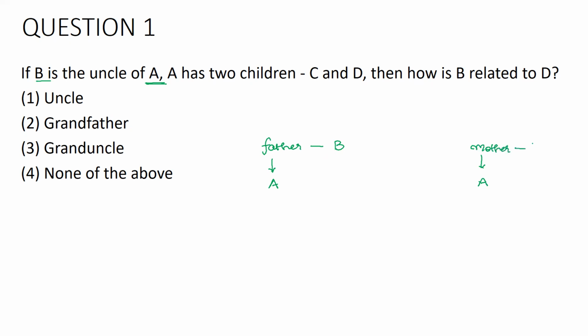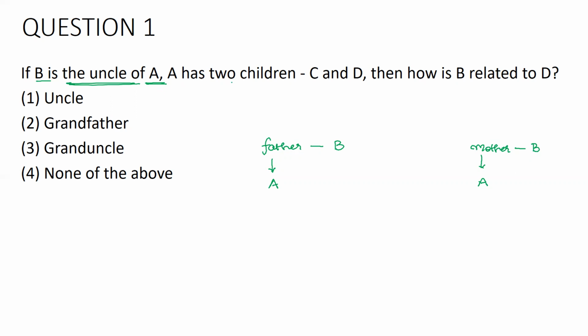A's mother's brother is this B. Here also I can see that B is becoming the uncle of A. So B is the uncle of A. I can think of two possibilities: B being A's father's brother or A's mother's brother. Thus, B is becoming the uncle of A.